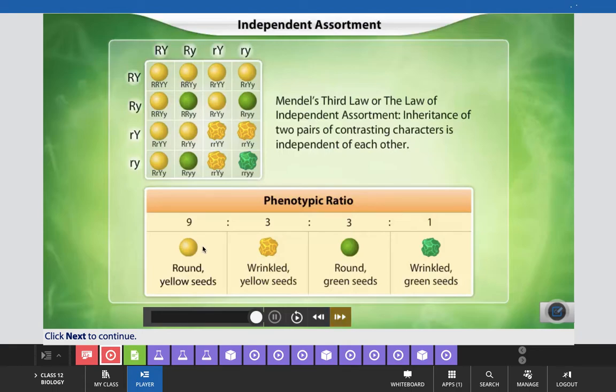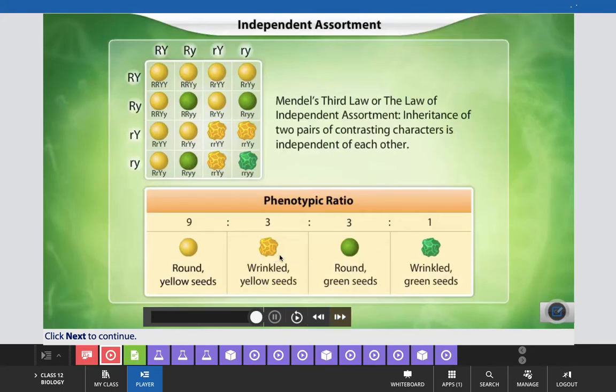For example, see here in this example, if we consider only the round and wrinkled character, then you can see round seeds are 9 here and 3 here, 9 plus 3 is 12, and wrinkled are 3 here and 1 here, 4. That means when we find the ratio between 12:4, the simplified ratio will be 3:1, which Mendel observed in his monohybrid crosses.